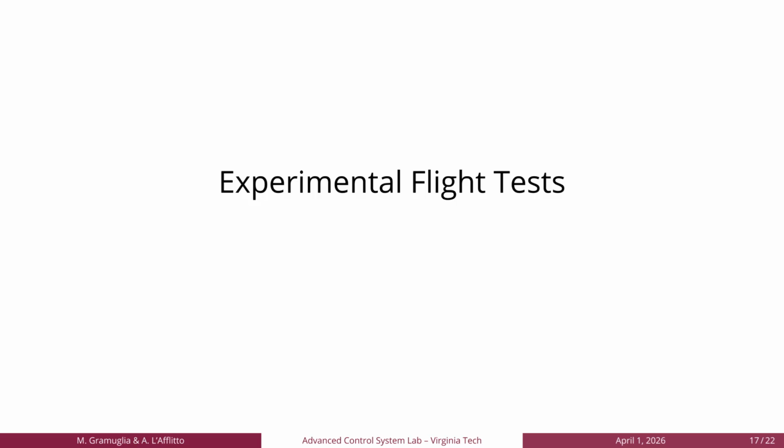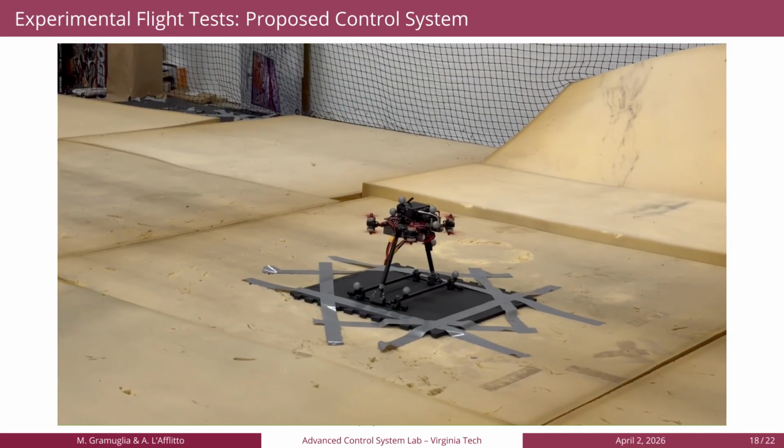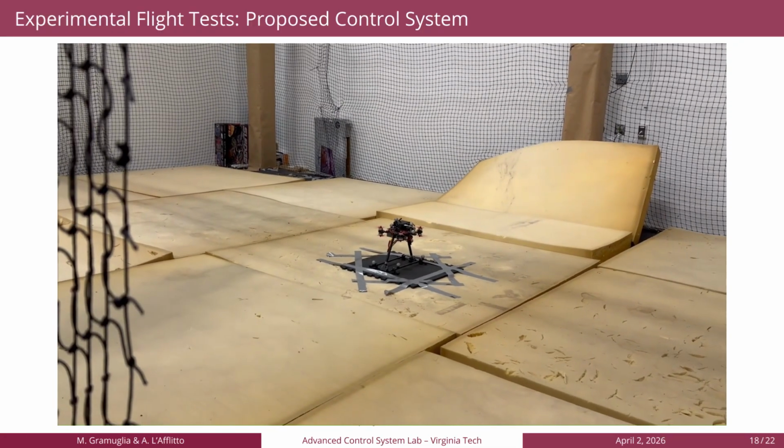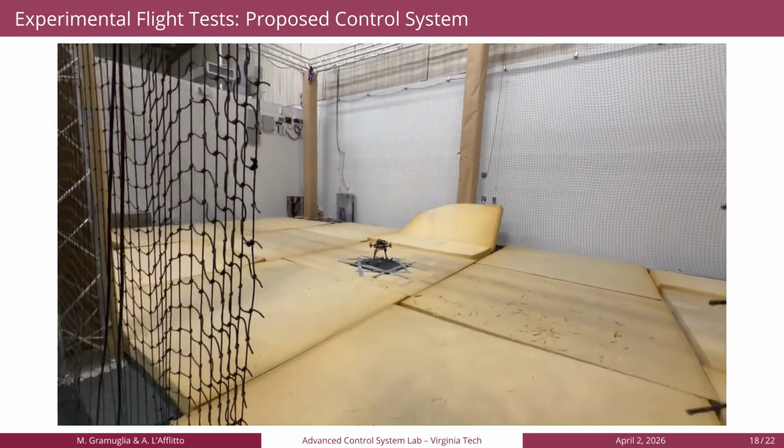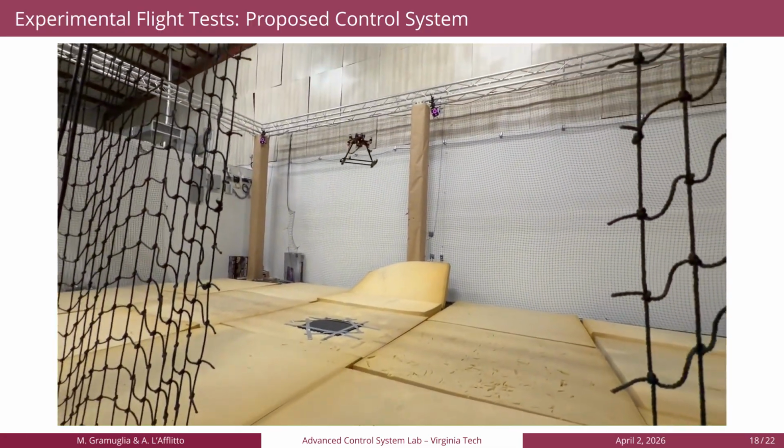We'll now have a look at some experimental flight tests to show the feasibility and performance of these algorithms under real-world conditions. In this mission, the UAV is required to follow a three-dimensional lemniscate trajectory while keeping its roll axis tangent to the trajectory.